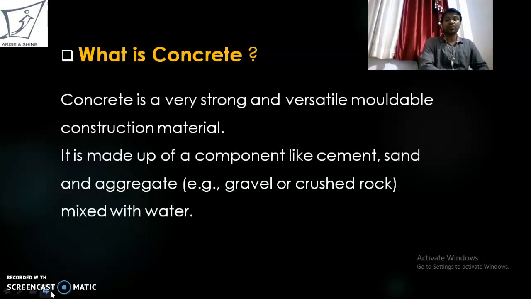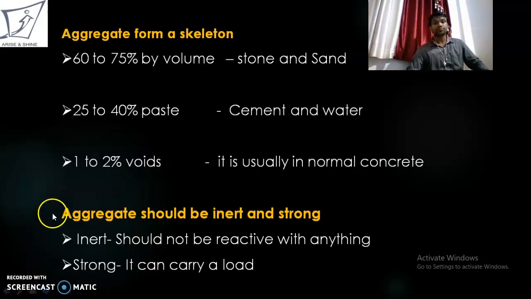Concrete is made up of components like cement, sand and aggregate. Aggregate, that is gravel or crushed rock, is mixed with water. Here I want to tell you one thing: aggregates are of two types, fine aggregate and coarse aggregate. The best example of fine aggregate is sand, whereas coarse aggregate consists of gravel or crushed rock. When cement, fine aggregate and coarse aggregate are mixed with water, they form concrete.